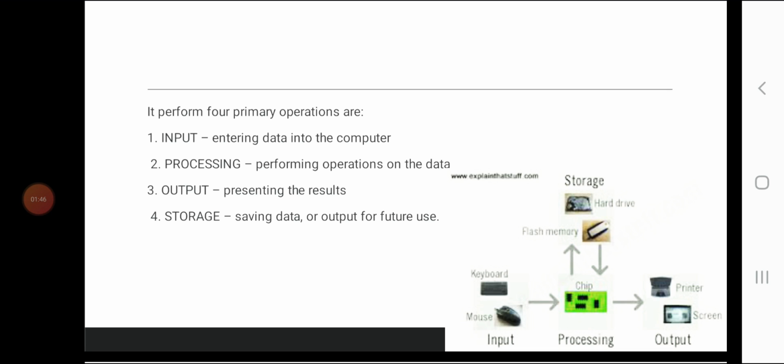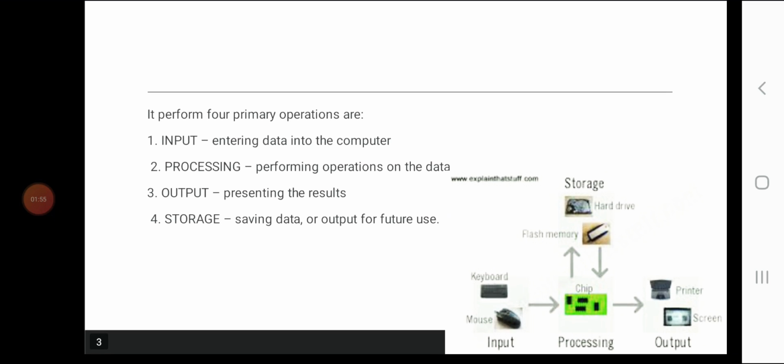The first step of the information processing cycle is input. The computer accepts data. In this step, data consists of raw facts and figures. Data is entered into the computer for processing. It is entered using different input devices such as a keyboard or mouse. Input is basically entering data into the computer.